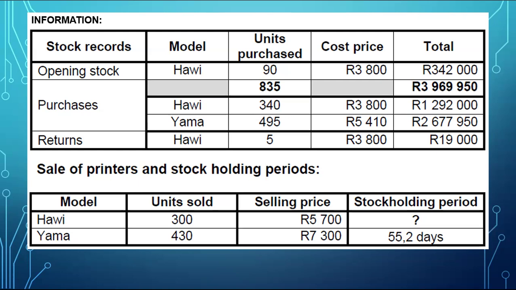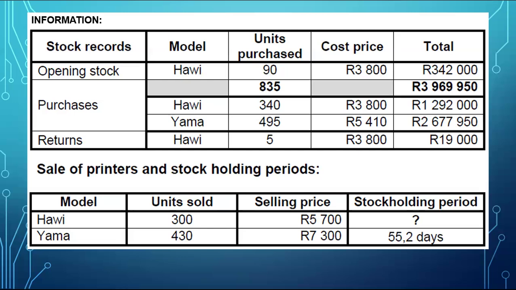Now, they gave us sale of printers and stock holding period. So we sold 300 Howie printers. We sold 440 Yama printers. And they also gave us the selling price of Howie printers, which is 5,700. And the selling price of Yama printers will be 7,300. And they gave us stock holding period for Yama printers, but they didn't give us stock holding period for Howie printers. I'm guessing some way we're going to have to calculate the stock holding period for Howie printers.